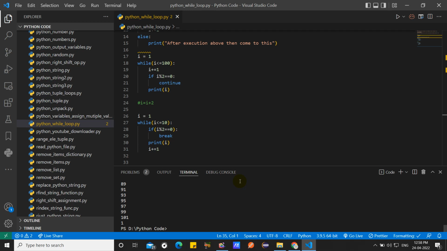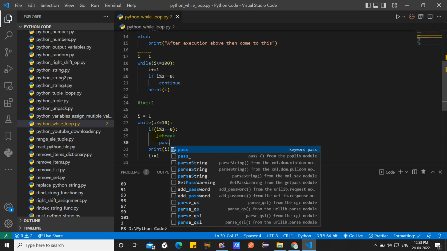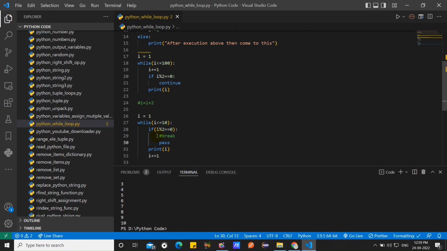In the continue section, the loop continues if the condition is satisfied. In the break section, it will stop the loop when the condition is satisfied. And there is also another statement called pass. Okay, if I am using pass here, what is the meaning and how does it help you? See, everything will be allowed, even, odd, everything will be allowed. So that is the way to process continue, break and pass.